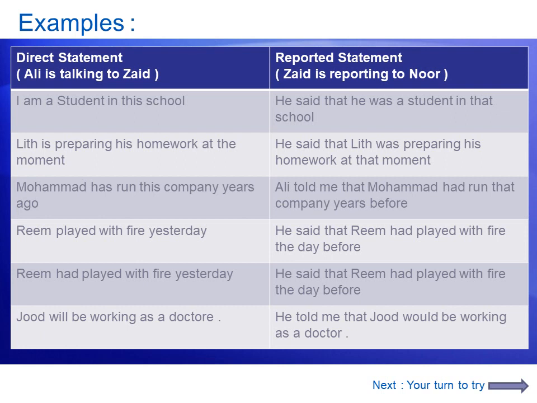The last one, Jude will be working as a doctor. He told me that Jude would be working as a doctor. I hope that these examples are very clear to you. If one of them is not clear, move back to the table, to the first table that we have, and check.